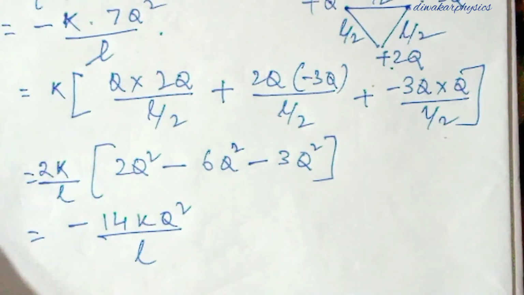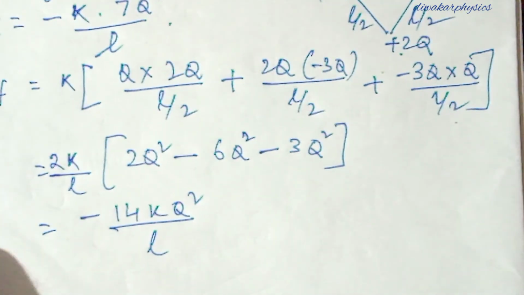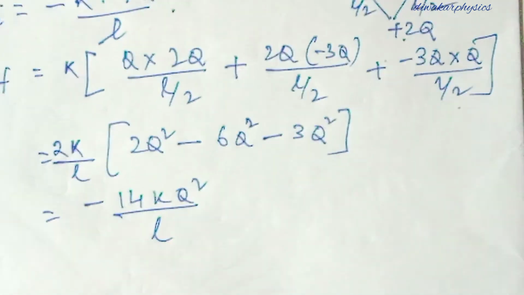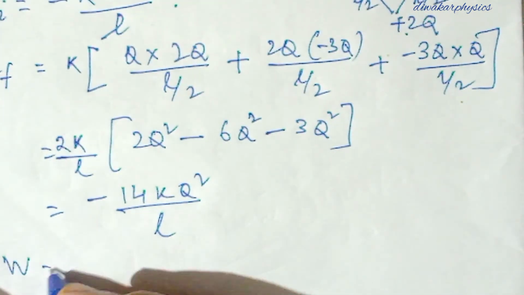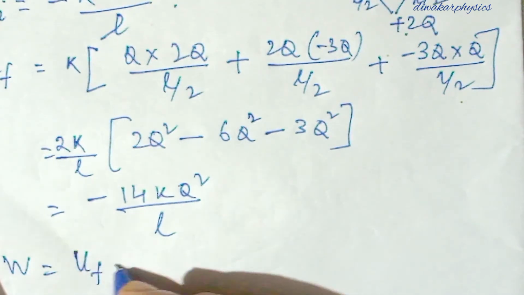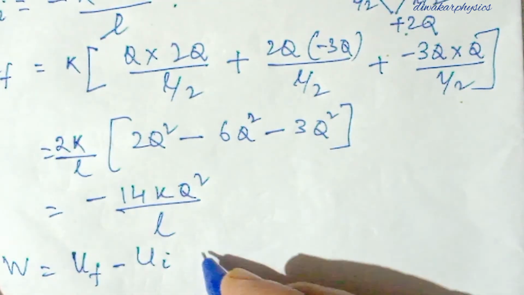Now how much work was done? Why is this difference coming? So that much work was done. So work done in shifting is final potential minus initial potential.